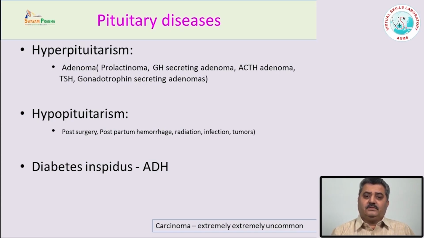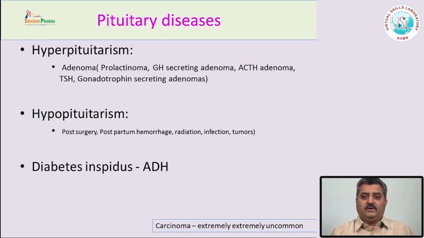The most common cause of hyperpituitarism is adenomas. It may be any kind of adenoma, and depending upon which hormone is secreted, the manifestation depends upon the type of hormone. Pituitary carcinomas also cause hyperpituitarism, but they are extremely uncommon.